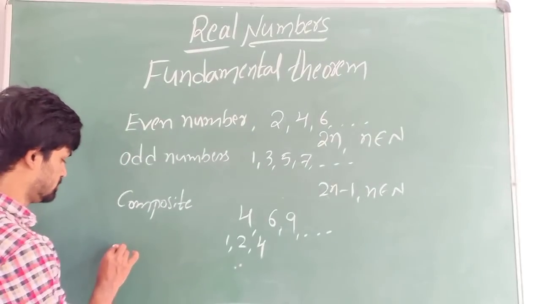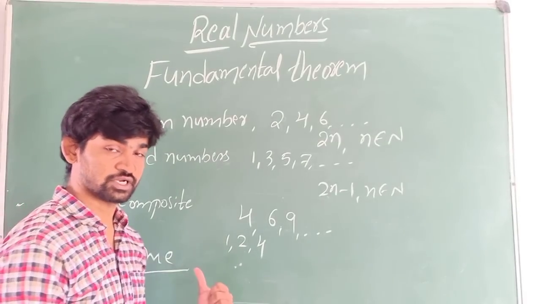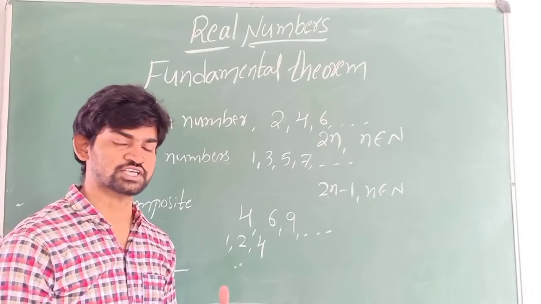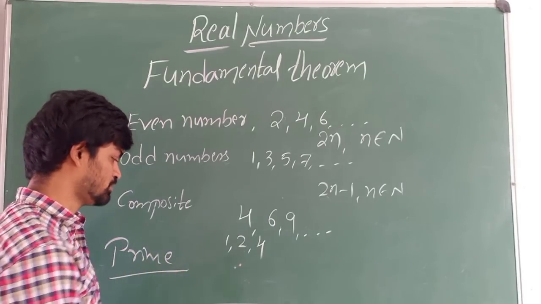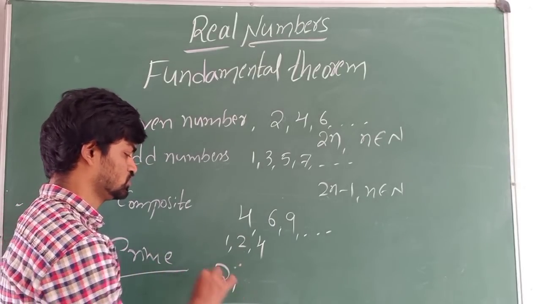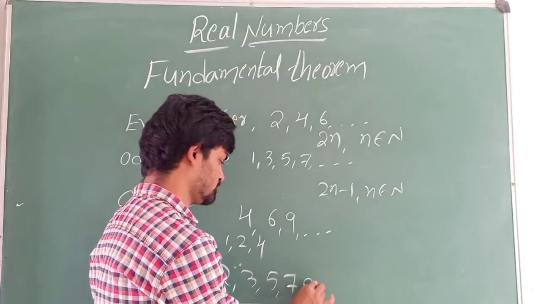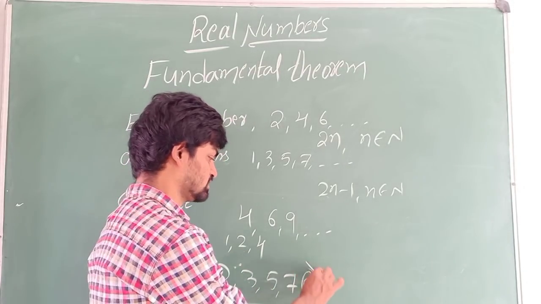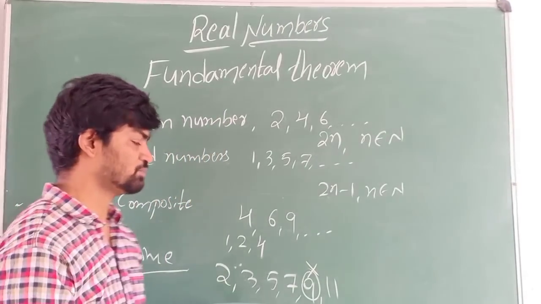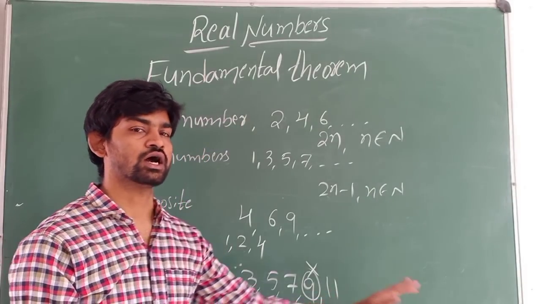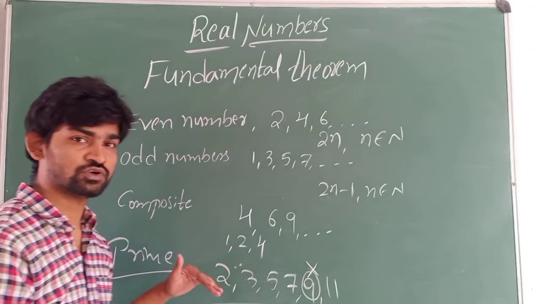Next, prime number, which is very important. A prime number is a number which has only 2 factors. Then it becomes a prime number. Prime numbers start from 2: 2, 3, 5, 7. Is 9 a prime number? 9 has 3 factors, so it is not prime. After 7 you get 11. There are 25 prime numbers between 1 to 100. This is about prime.